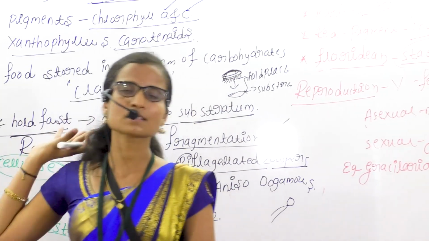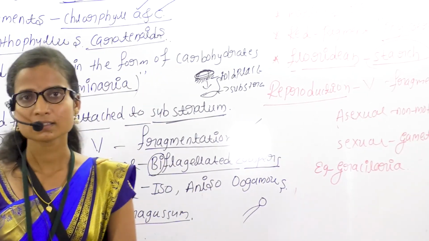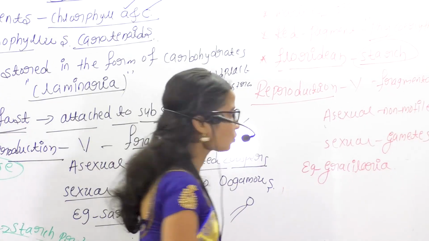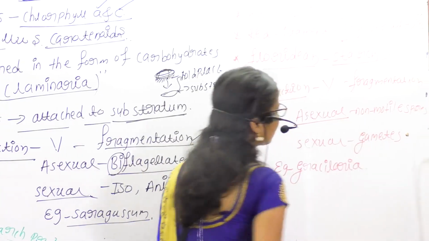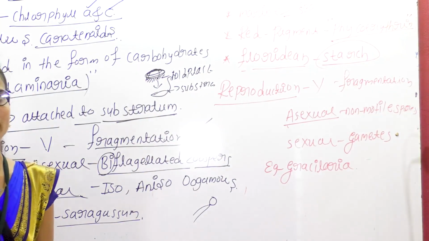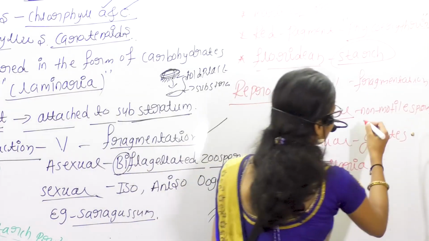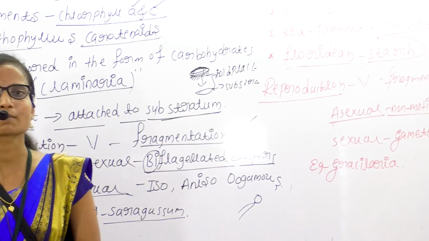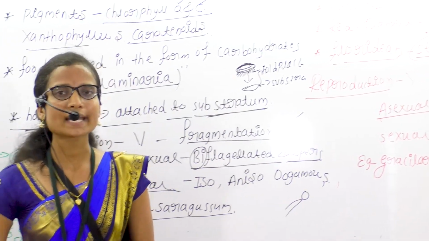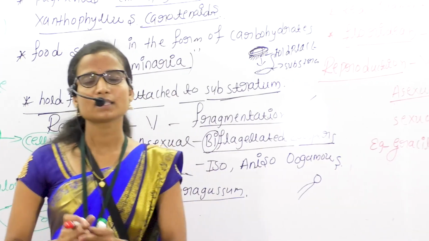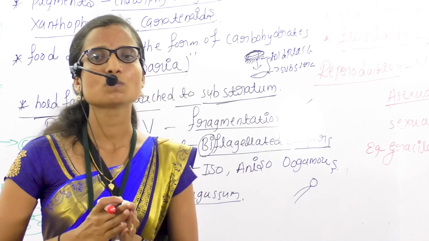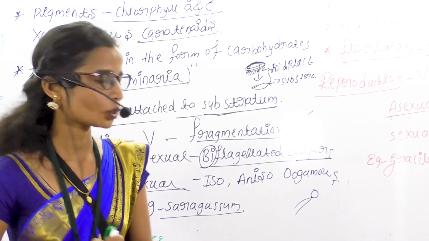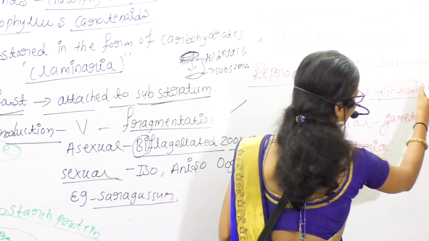In all three cases, fragmentation takes place in vegetative reproduction, and asexual reproduction takes place by means of non-motile spores. Non-motile means the spores move randomly, in any direction or any way.